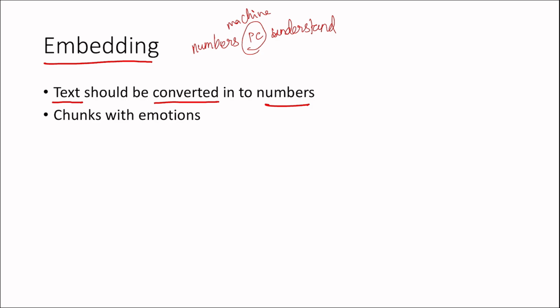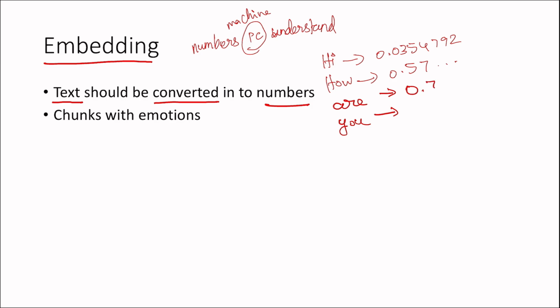So if I give "hi", it is saved as something like 0.0354792. "How" will be like 0.57 or some random number, and "you" like 0.79, 0.87.